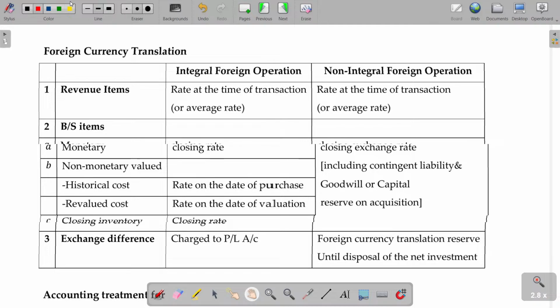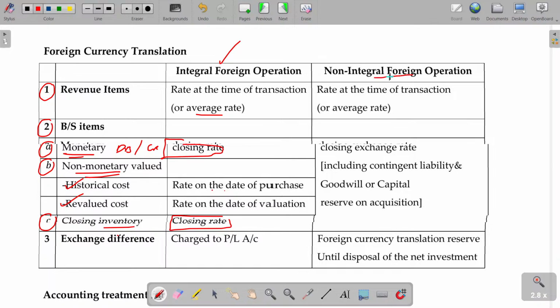How do you convert those values? If you are considering your foreign branch as an integral foreign operation, revenue items are converted using average rate, and balance sheet items, monetary, non-monetary, closing assets if any, closing assets are converted using closing rate. In case of non-monetary fixed assets purchased 5 or 10 years ago, then that date's rate will be taken for the conversion. If since the date of purchase we have undergone revaluation, then you have to convert based on the revaluation date. In case of monetary items, like debtors and creditors, BR and all these things are monetary. In that case, you have to use the closing rate only.